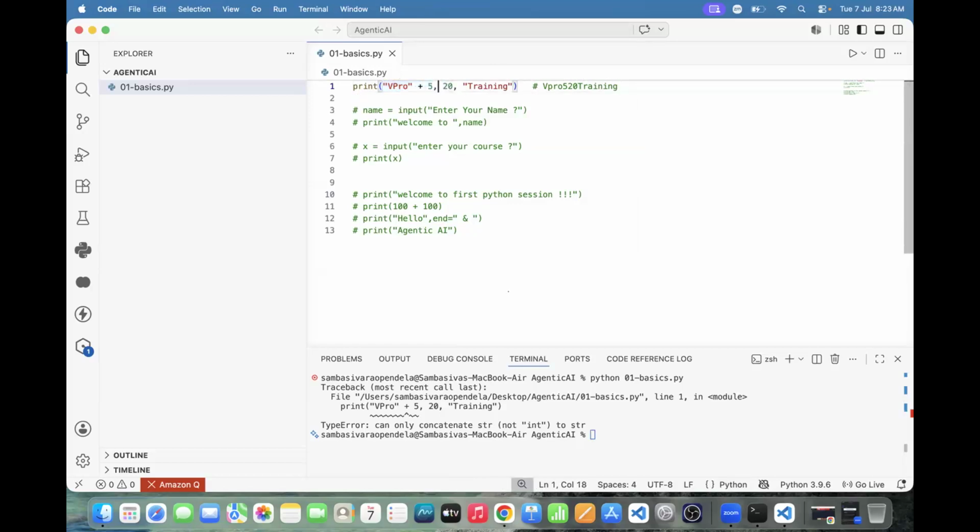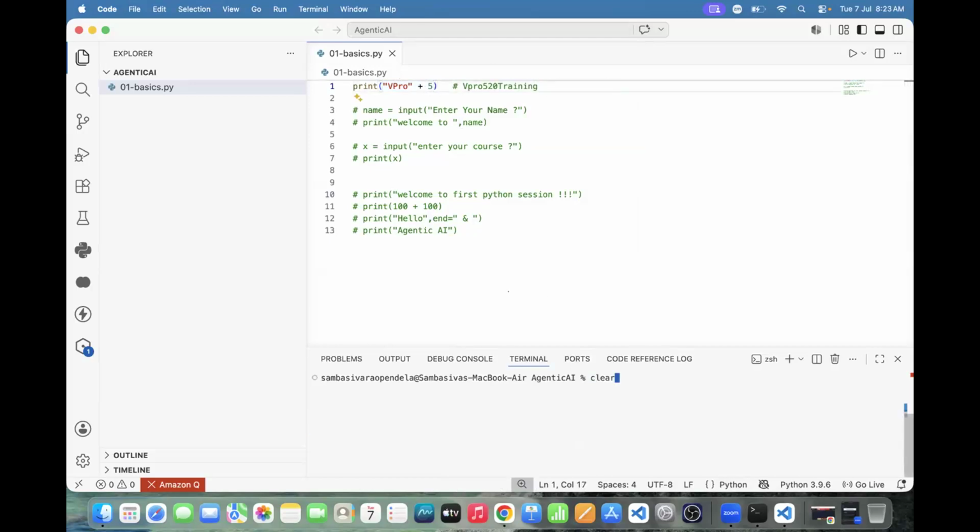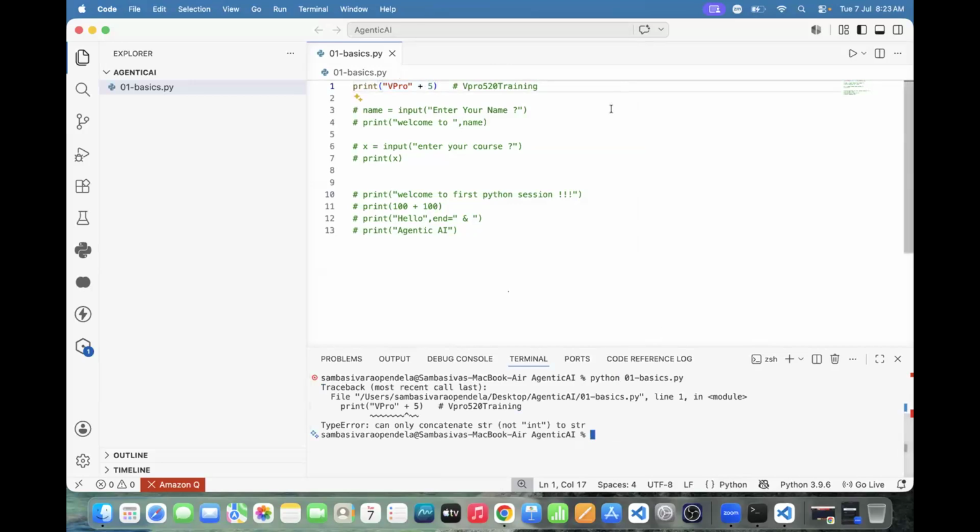For our clarity, remove this one. This is one of the interview questions. In Python, we are unable to add a string to a number, but in other languages it's possible. Remember that point. I will tell the reasons also in the future.